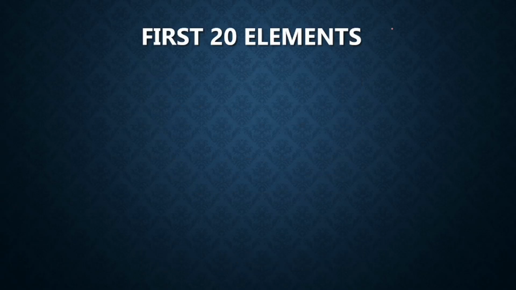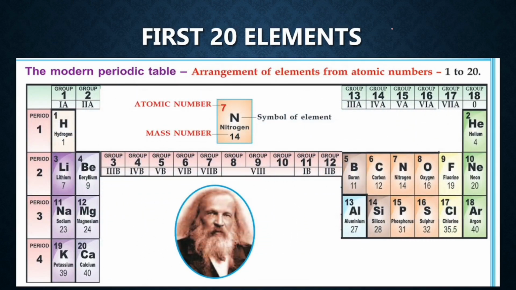Okay, in your exams, we need the first 20 elements. Okay, Mendeleev gave the periodic table and you need to remember the first 20 elements with the atomic number and atomic masses. When you see any atomic number,